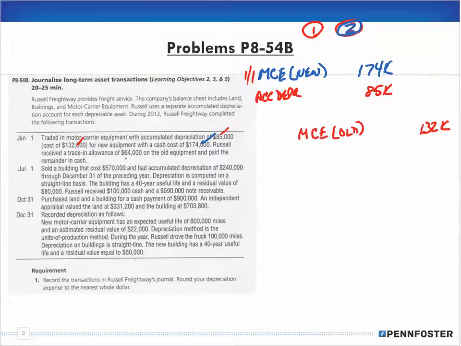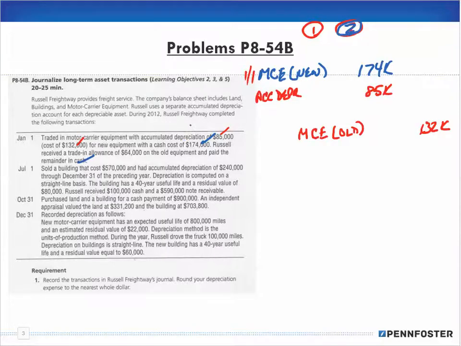Russell received a trade-in allowance of 64,000 on the old equipment and paid the remainder in cash. So that was step number two, we added in the new equipment. We're still on number two, because I have to deal with the cash aspect of it.